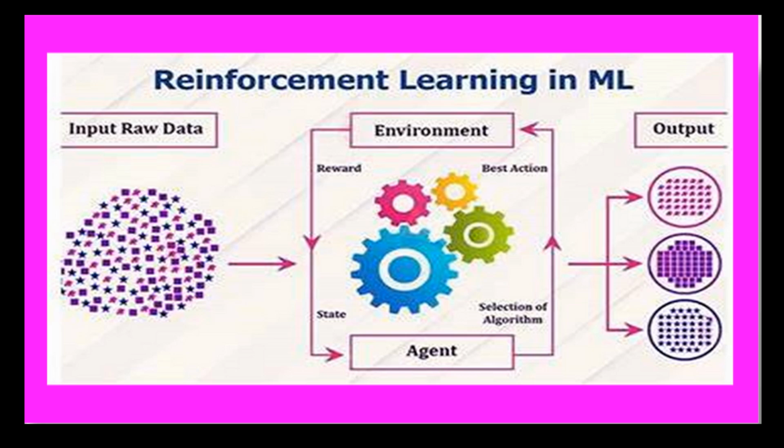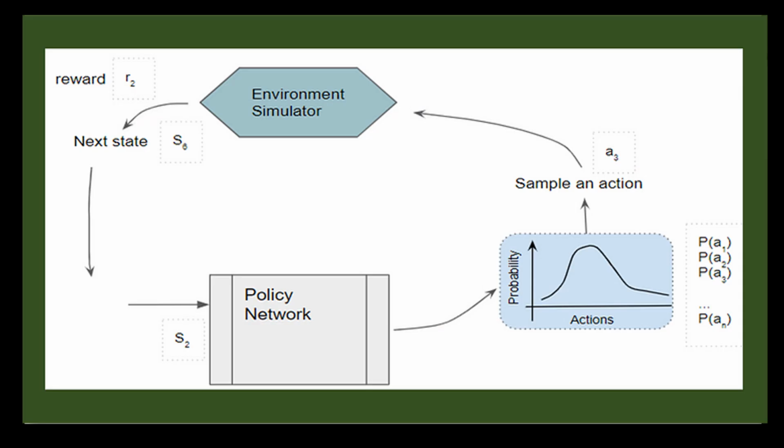So let's understand it better via its important concepts. So first we'll understand what is state. Now the state refers to the current situation or environment the agent is in. In the fashion domain example, the state could be the current outfit, the user's body type and the occasion. So imagine you are a personal stylist and your client wants to pick out an outfit for a specific occasion. So the current outfit, the client's body type and the occasion are the state.